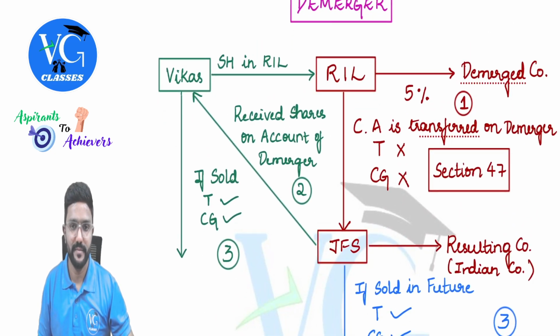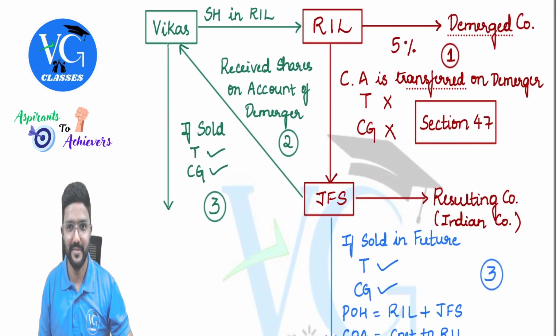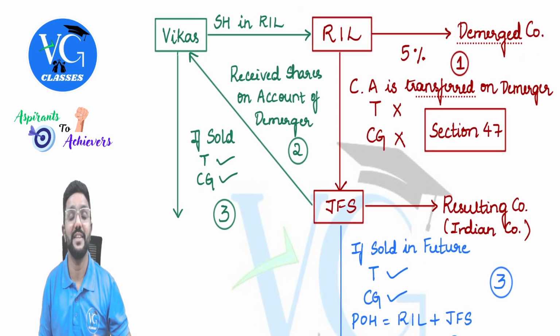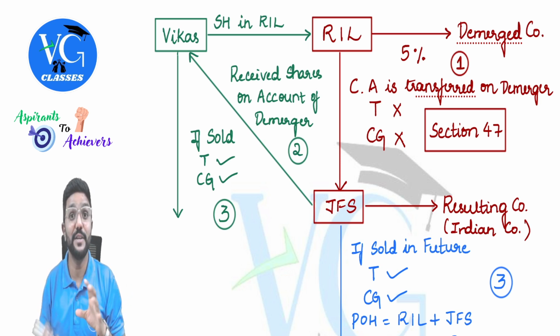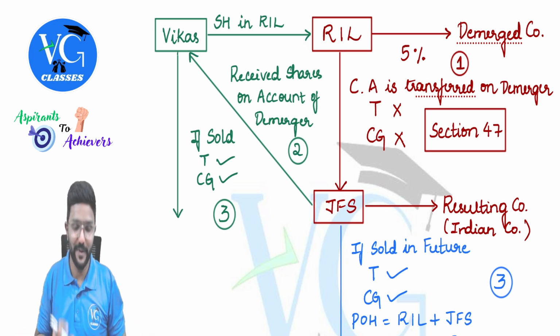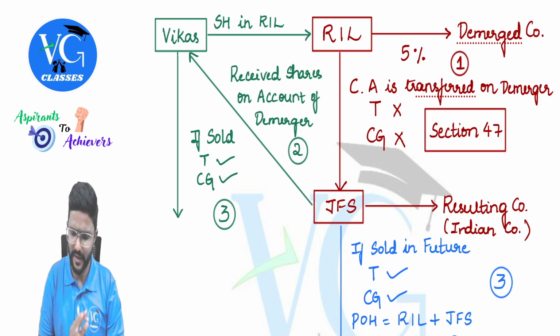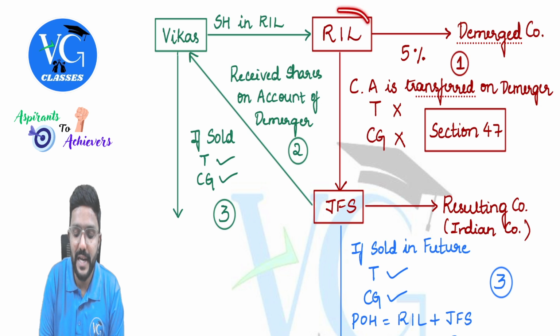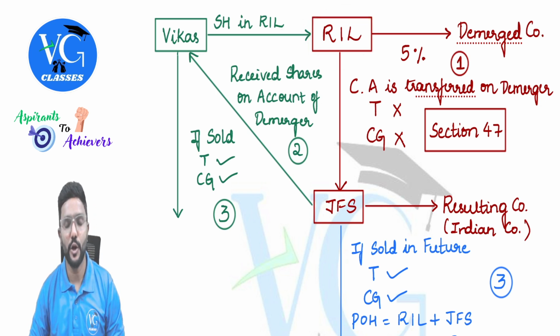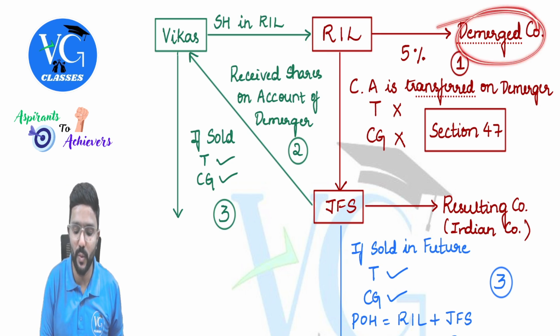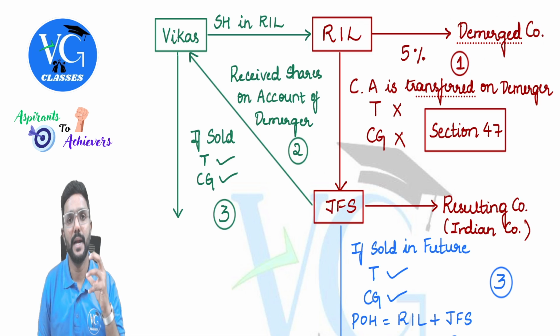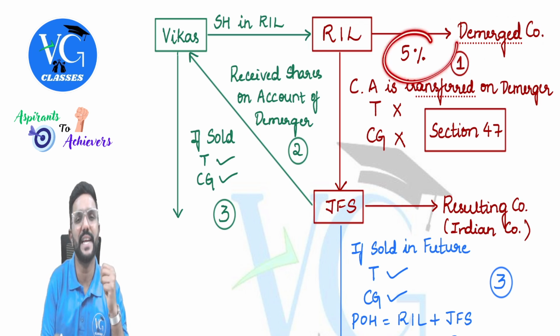Next is demerger. First we saw merger, like marriage. Now we are seeing the case of divorce, between companies. That is called demerger. Now there was Reliance Industries, which is a conglomerate company. One of their wings they want to demerge as JFS, and the ratio of demerger is, let us take it as 5%.